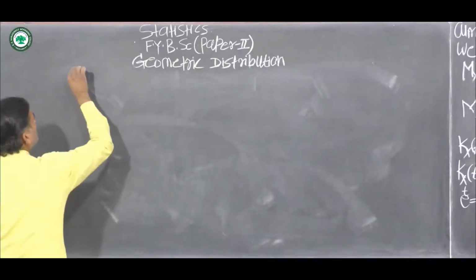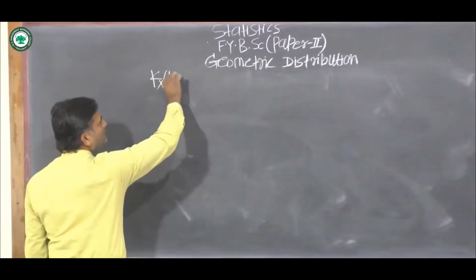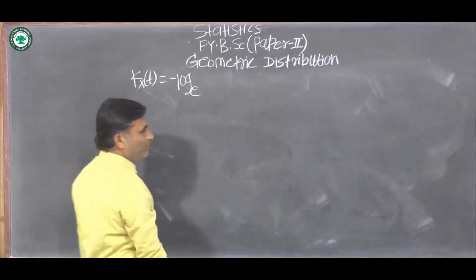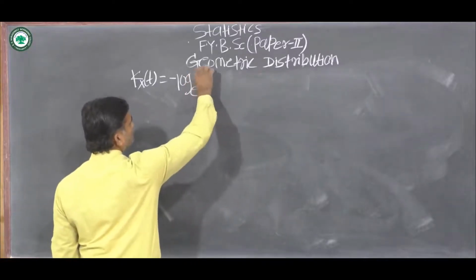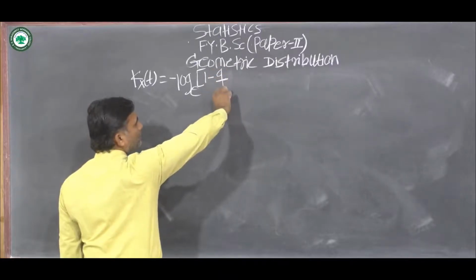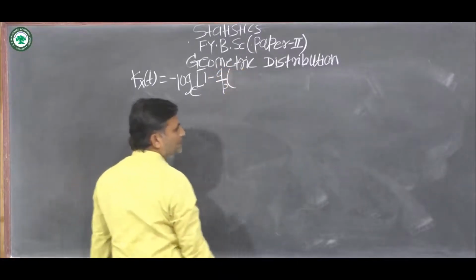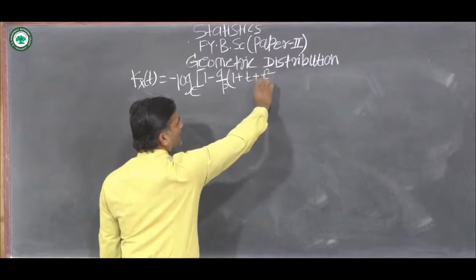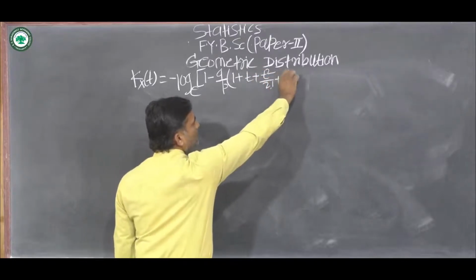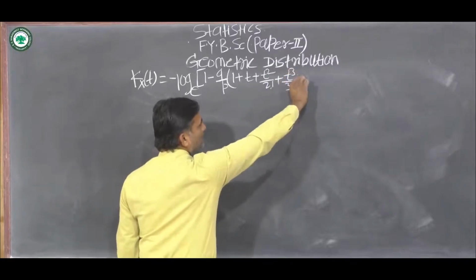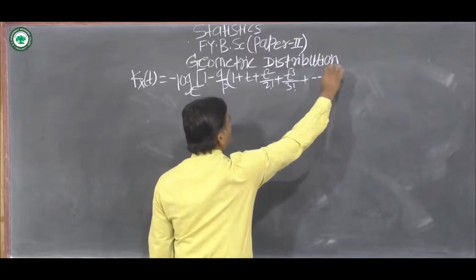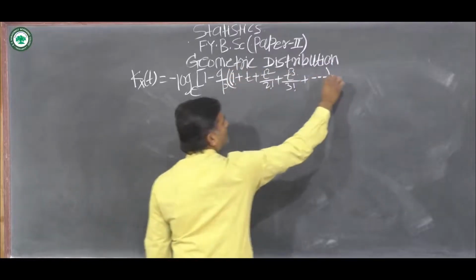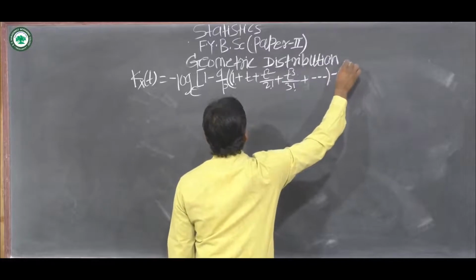Kx of t is equal to minus log to base e of 1 minus q upon p into in bracket 1 plus t plus t square upon 2 factorial plus t cube upon 3 factorial plus dash dash dash, this bracket is complete here, and minus 1 is here.